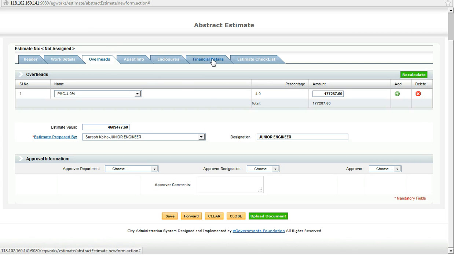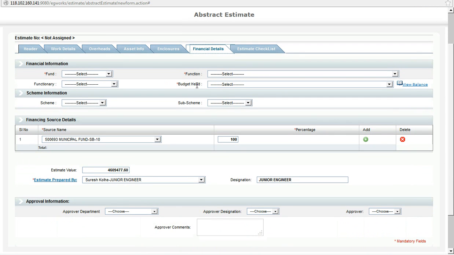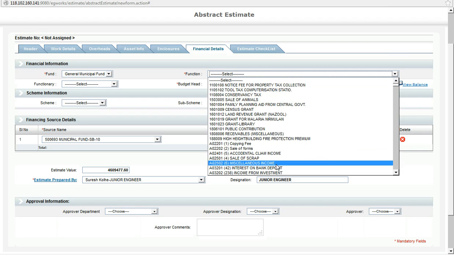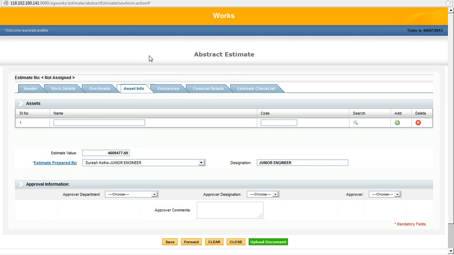After entering the work details, I need to define the budget in which the project will be executed. Each organization will have the budget defined for the combination of fund, function, budget head and department. This also acts as a budget control where, if there is no sufficient budget available for the selected combination, estimate creation will fail, thus ensuring that no estimates can be created without budget. Now I'm selecting the fund, function, budget head.